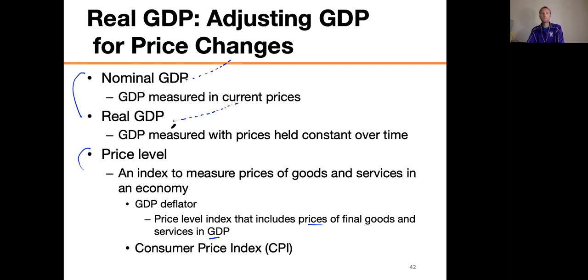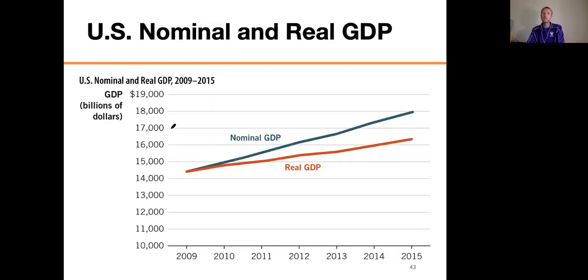All right, let's look at a graph, an actual graph, not one that I just drew with my hand. Okay, so let's look here. Here's our nominal GDP, starting in 2009. Here's our real GDP. Why is nominal GDP going up more quickly? See how there's space from here to here? Well, the difference between these two is inflation, the change in price.